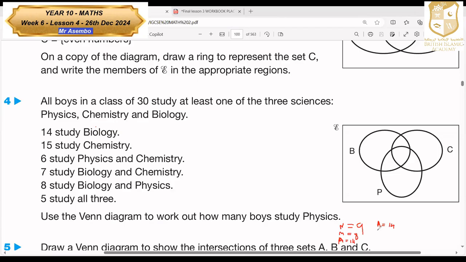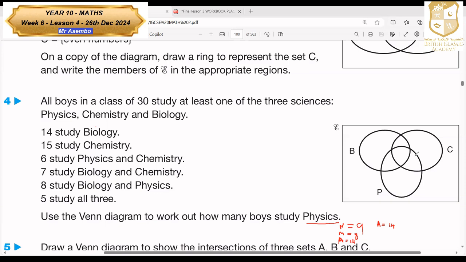Okay, now let's do it together and see. So the question is, use the Venn diagram to work out how many boys study physics. So we're going to find out how many have at least physics in their study. Now, 14 people study biology. So we cannot write 14 here because we can have somebody studying biology and chemistry or biology and physics. So we shall leave it pending first. 15 study chemistry, the same. You can have chemistry and biology, chemistry and physics. Then we go to the next one. 6 study physics and chemistry.